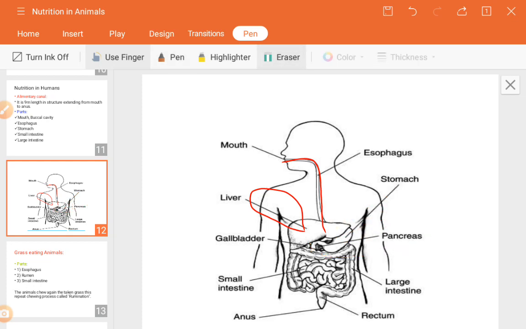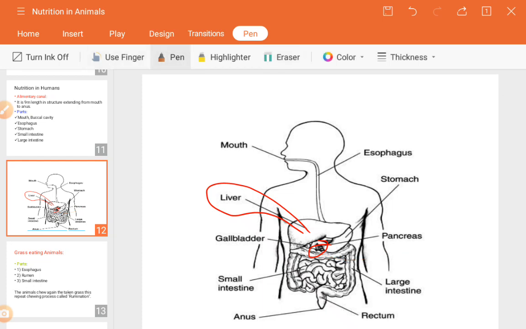Let me show once again. Here this is the liver, and the below portion is the pancreas, and the sac-like small structure is the stomach. Don't get confused. So the liver is one of the largest, and the second largest gland is the pancreas.